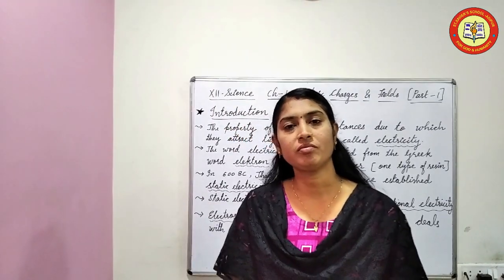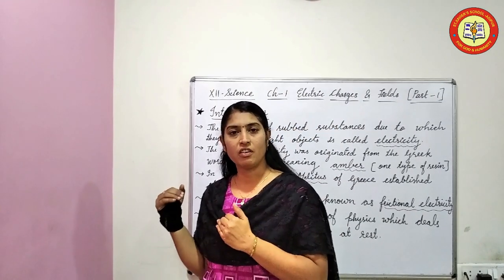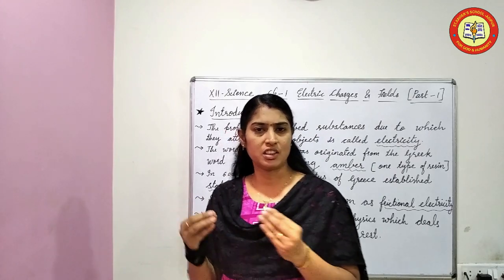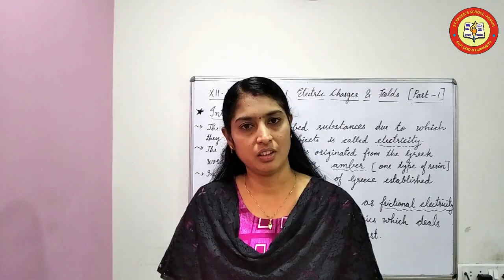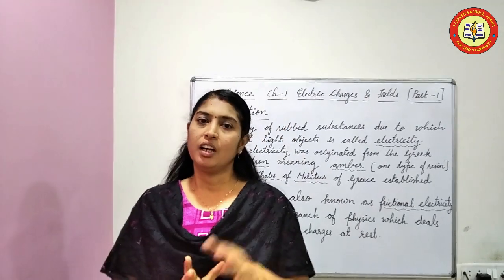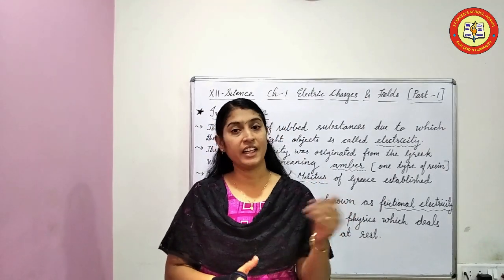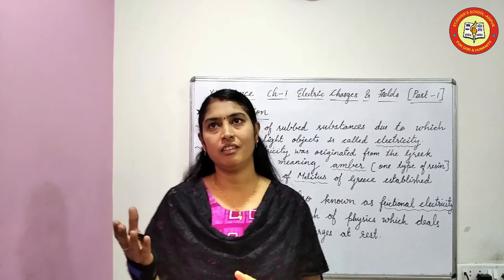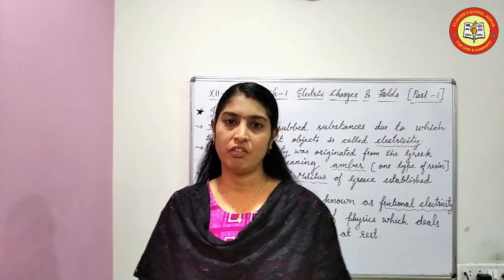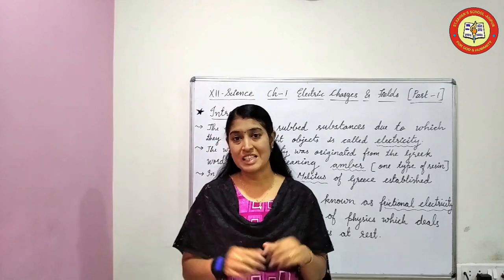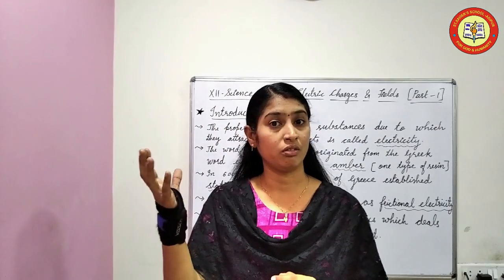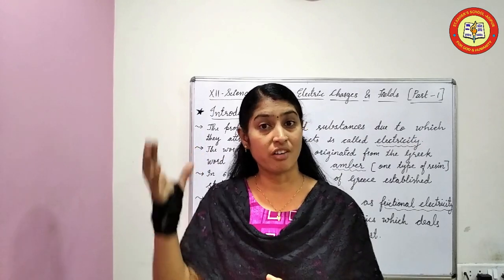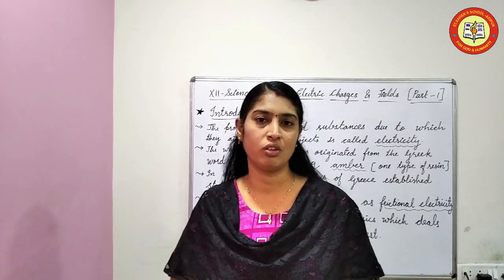Fine. Now, before starting this chapter, I want to ask you about some examples that you observed in your life. In the monsoon time, lightning and thunder. Then in the winter time, when you were wearing woolen clothes, sparking. Then at birthday parties, you rub balloons on your dry hair and stick them on the walls.